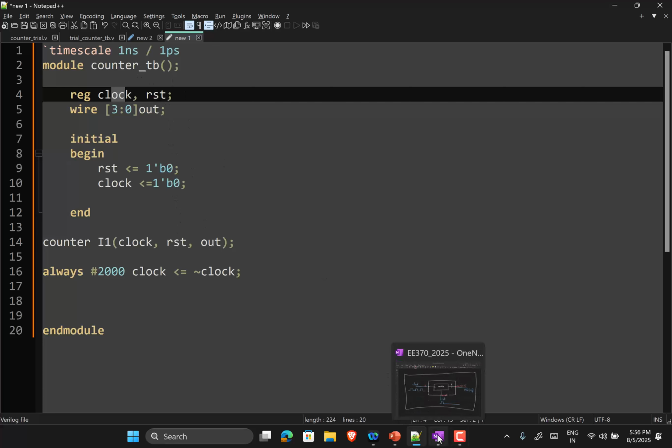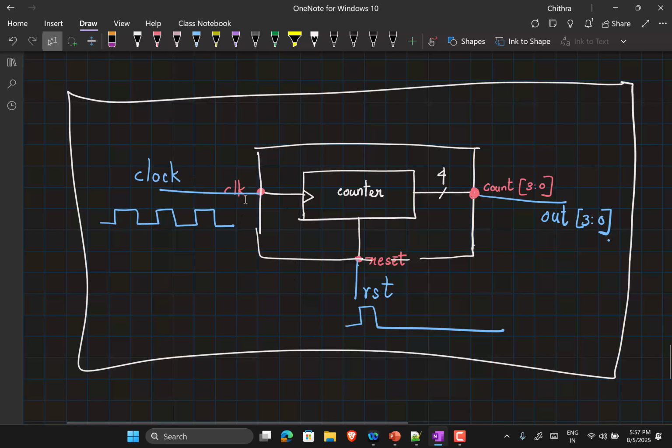I simply make sure that when I pass in the variables, I pass them in the same order in which they were declared for the counter module. This is called connecting by order, or positional connection.